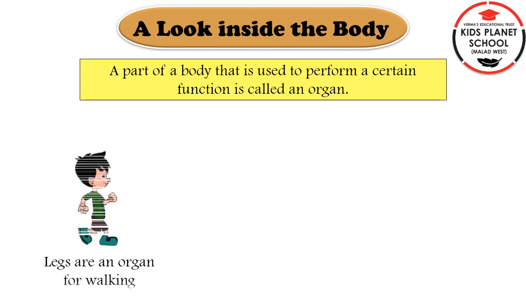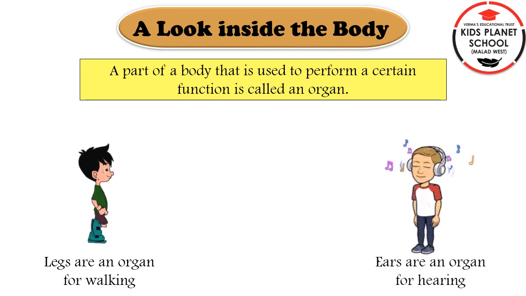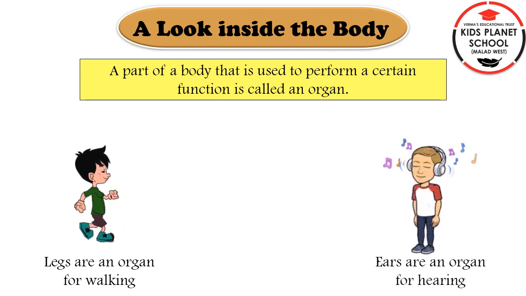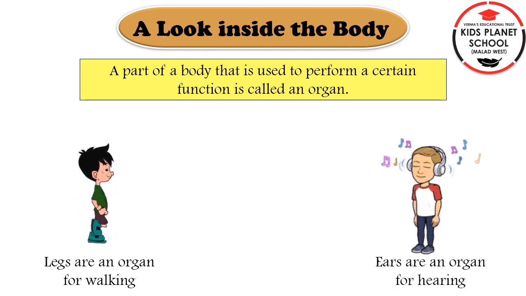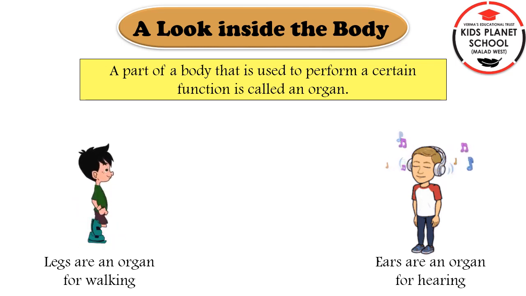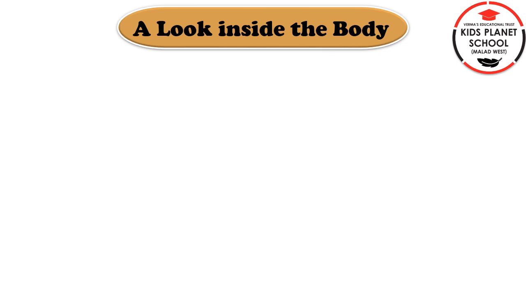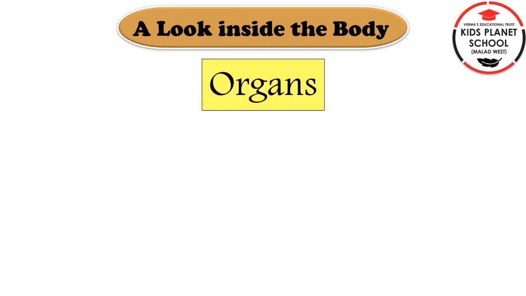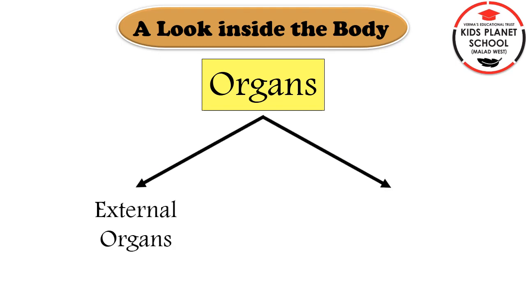For example, legs. Legs are an organ for walking, running, jumping, etc. Similarly, ears. Ears are an organ for hearing. We can hear different types of sound with the organ ears. Organs. Children, organs can be divided into two types, external organs and internal organs.